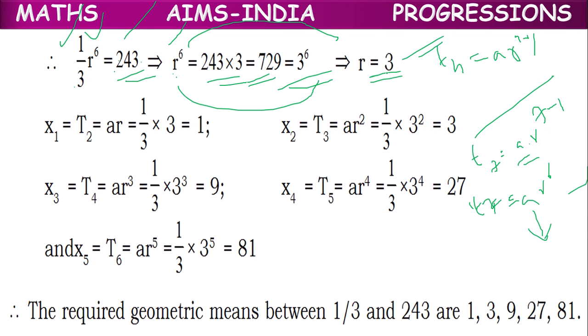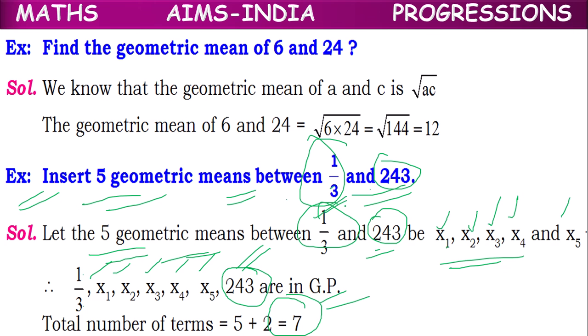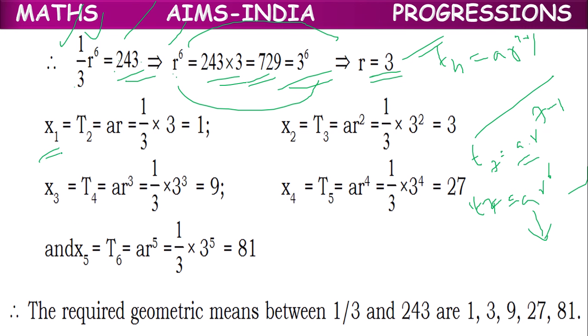We got the a value and we got the r value. Now x1 is the second term. x1 is T2, whose formula is ar.